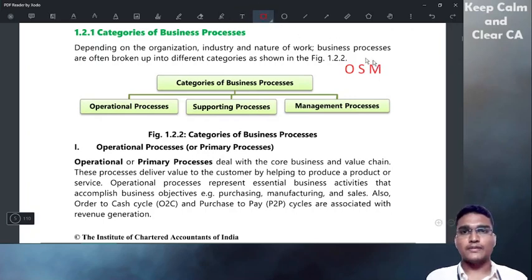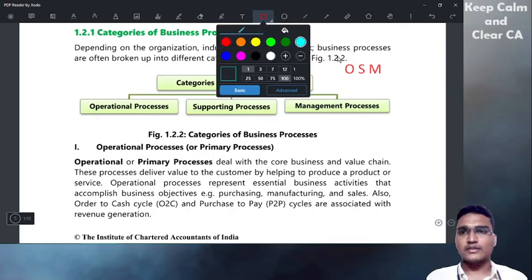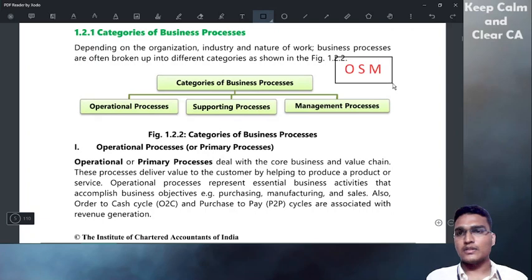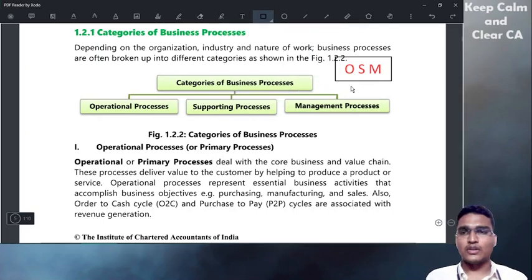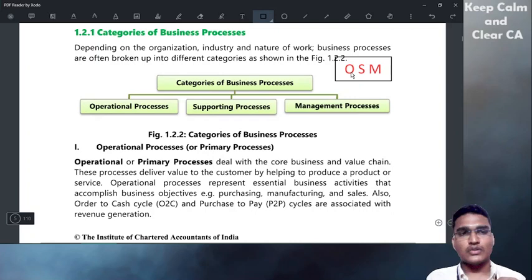Make a note in your notebook, or you can write it separately somewhere in a notebook. This is the code. O refers to operational process. S refers to supporting process.